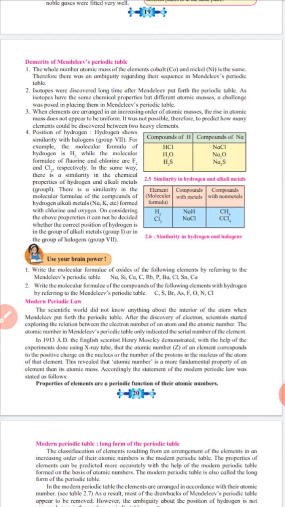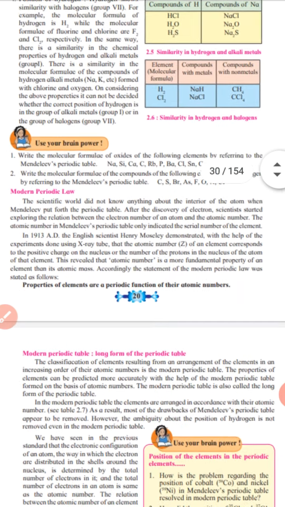Next point, use your brain power. This point we will discuss in class. The next one, modern periodic table.